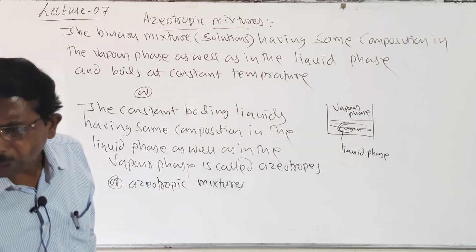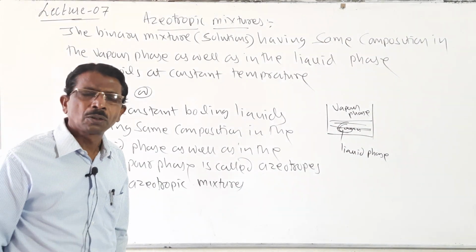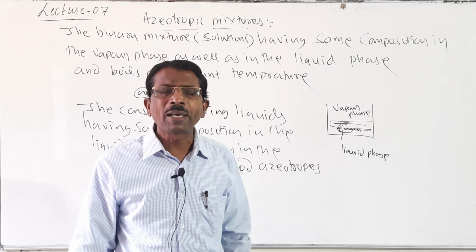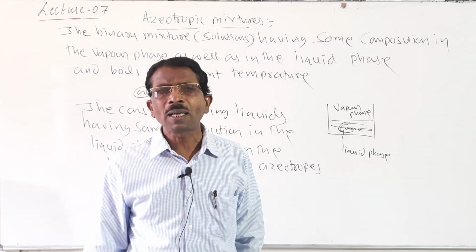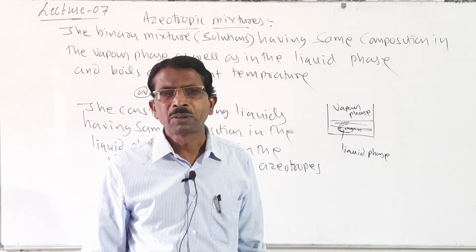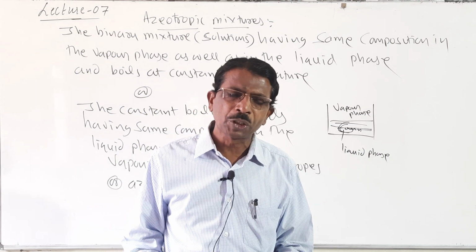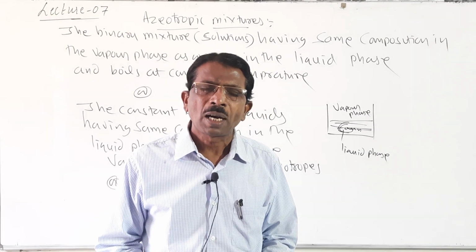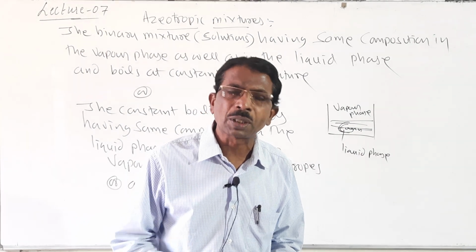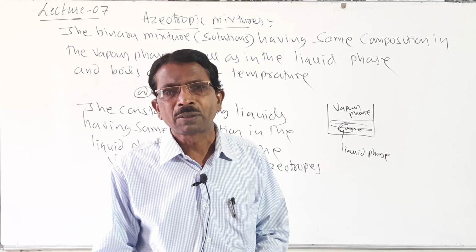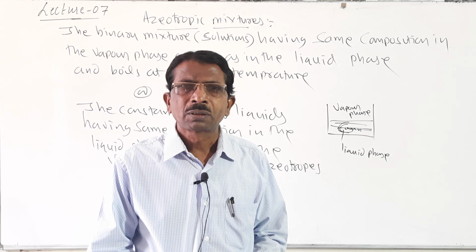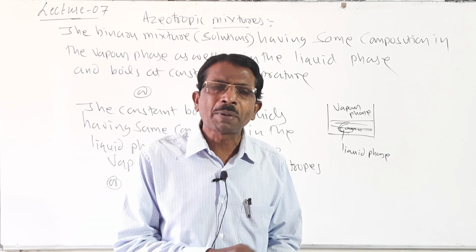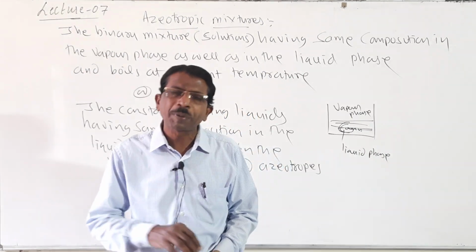So here there are two types of azeotropic mixtures. One is minimum boiling azeotropic mixtures, another one is maximum boiling azeotropes. So minimum boiling azeotropes means what? Minimum boiling azeotropes are the solutions which show large positive deviation from Raoult's law at a specific composition.